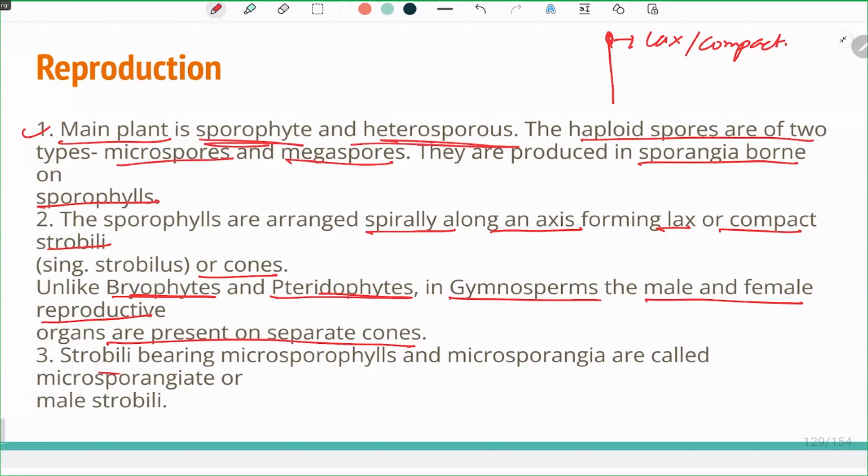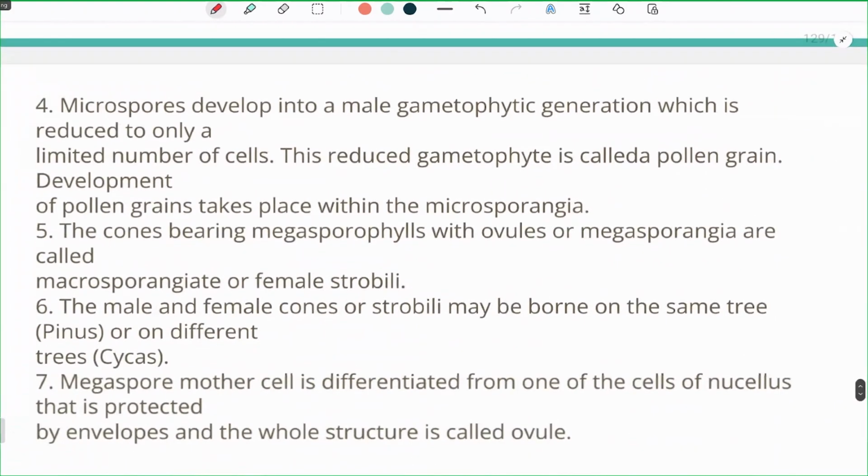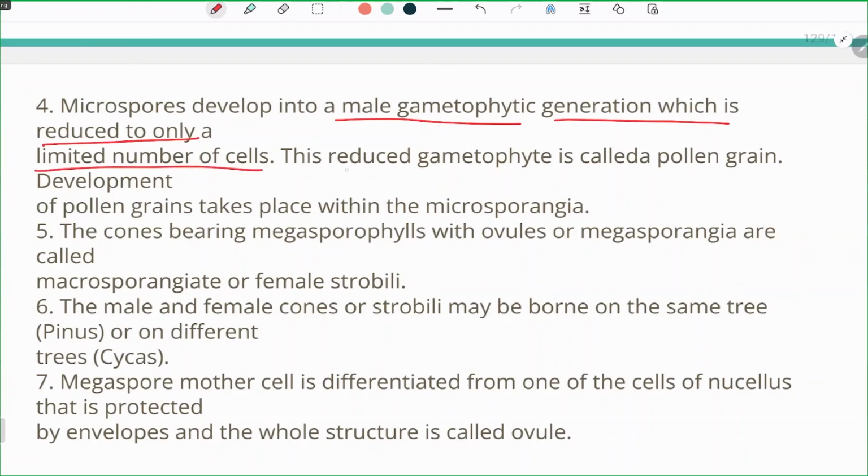So, the strobilus bearing microsporocytes and microsporangia is called microsporangiate or male strobilus. The cone which will have microsporangia, we call it the male strobilus. And the microspores develop into the male gametophytic generation, which is reduced to only a limited number of cells. This reduced gametophyte is called the pollen grain. It is a very small one or two cell structure.